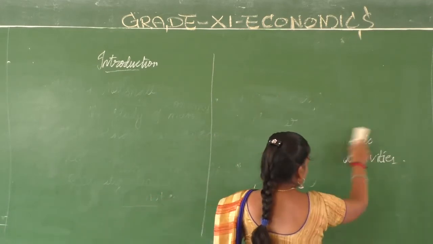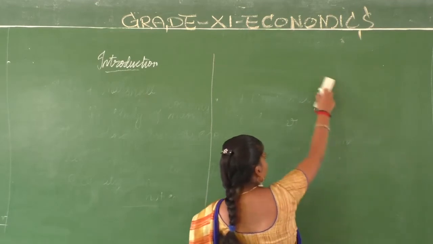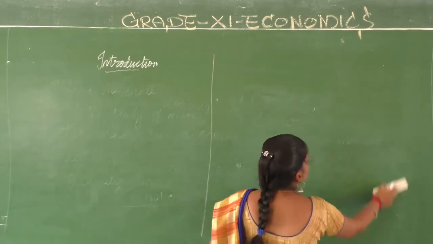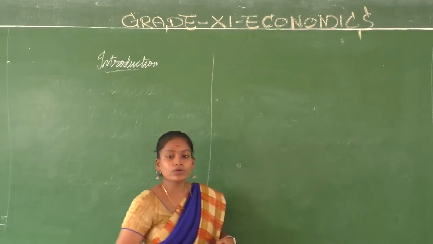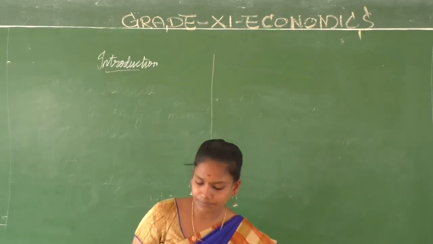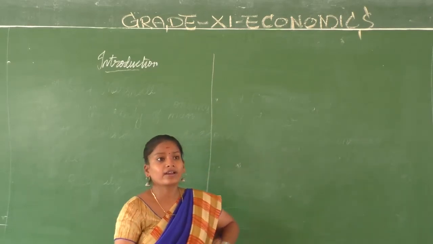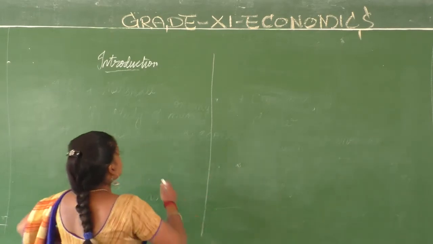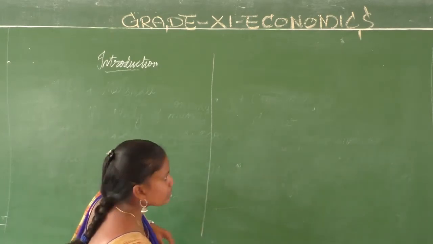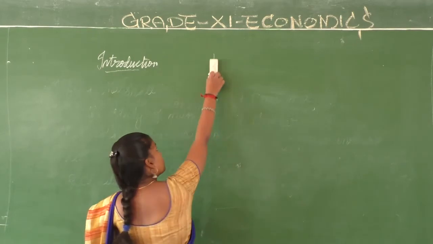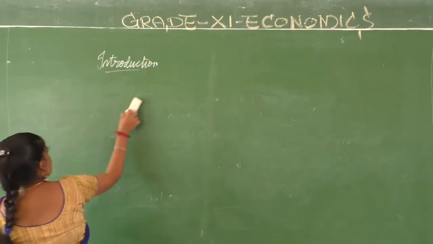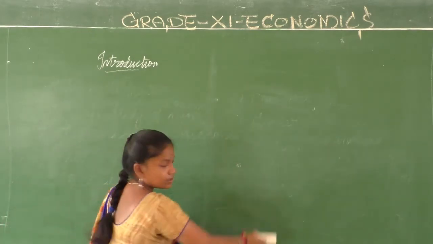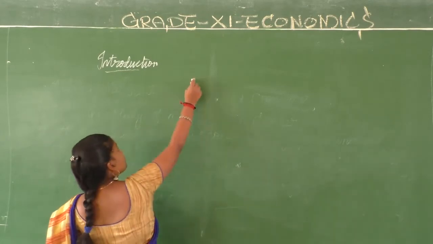Consumption, utilization; production, manufacturing the goods and services; distribution, distributing them to the right people in the right amount. So economics is mostly discussed in 3 parts. What are those 3 parts? Consumption, production and distribution.